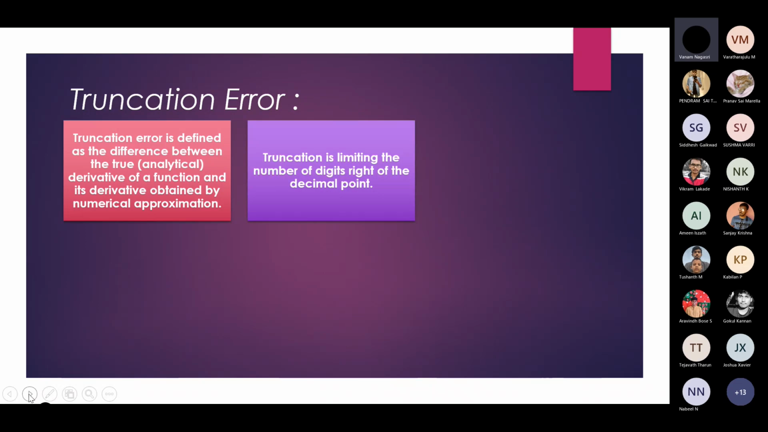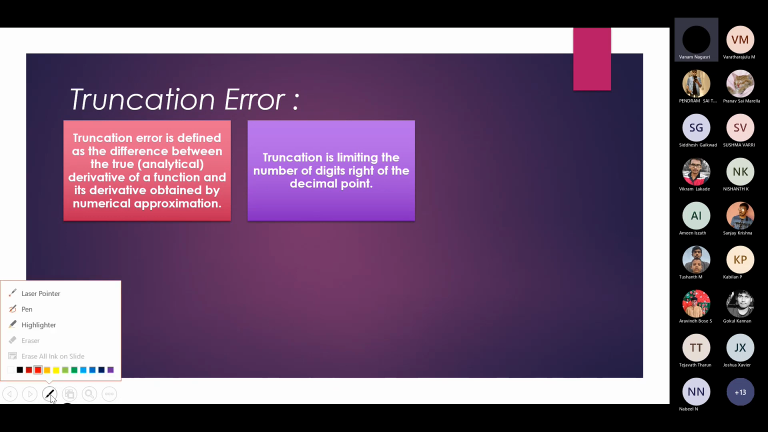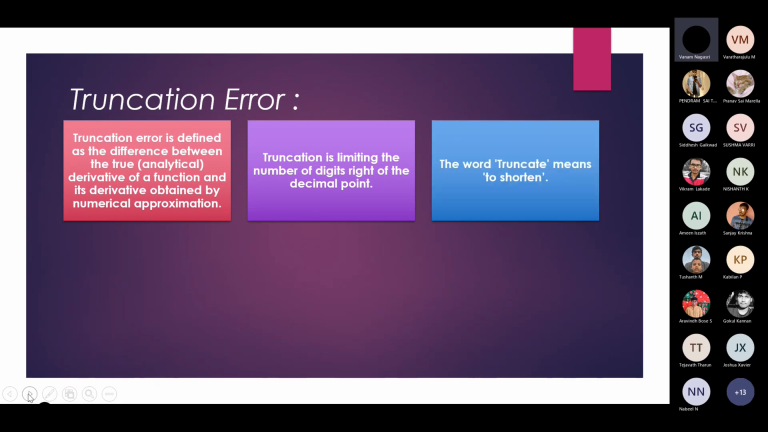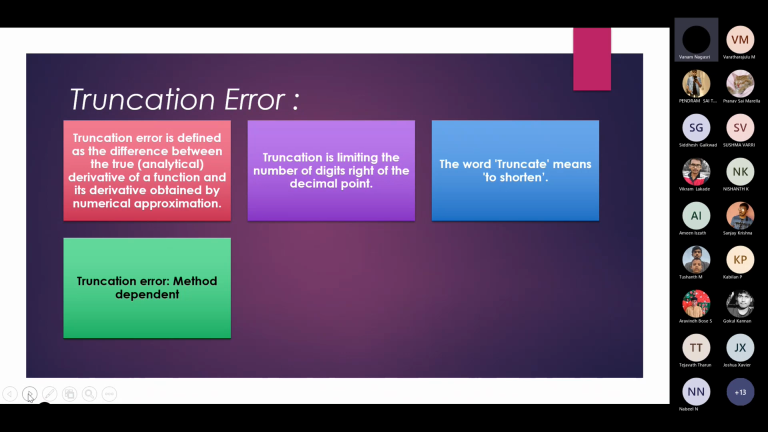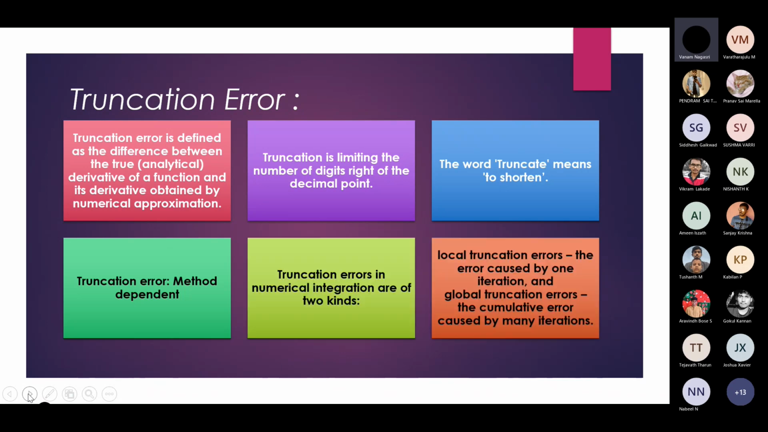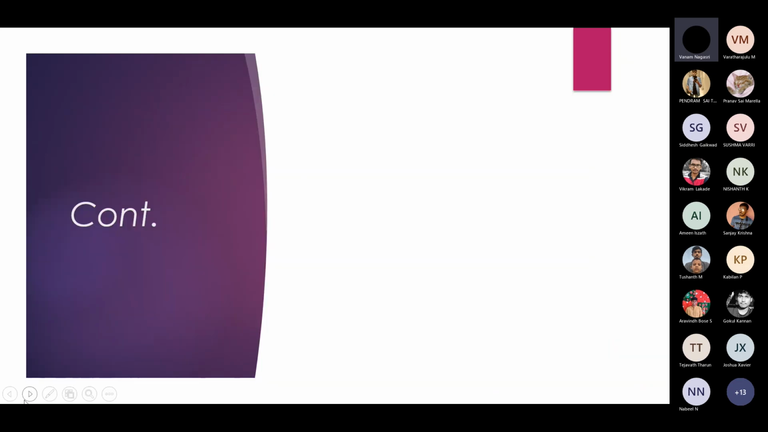Truncation error is nothing but the difference between the analytical derivative of a function and its derivative obtained by numerical approximation. Truncation means we limit the number of digits to the right of the decimal point. The word truncate means to be shortened, and it is method dependent. Truncation error is classified into two kinds based on numerical integration. One is local truncation error, the error caused by one iteration. The other is global truncation error, which is the cumulative error caused by many iterations.